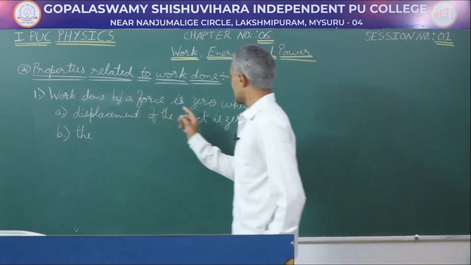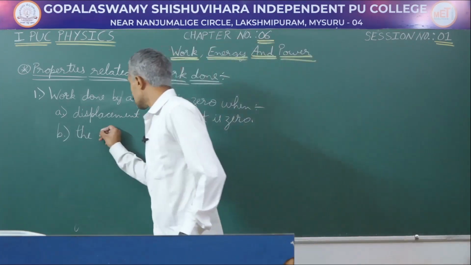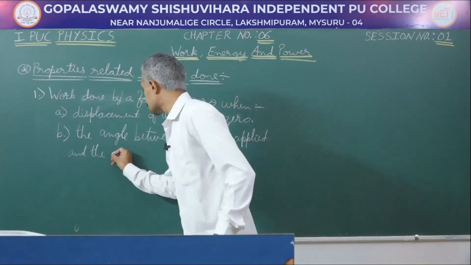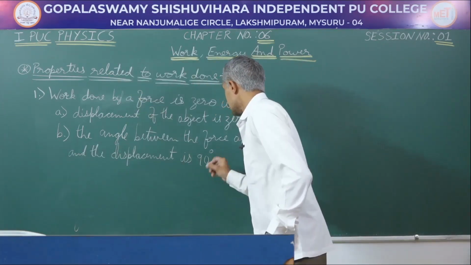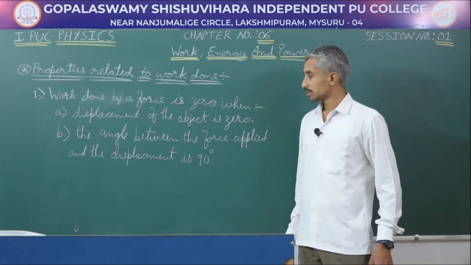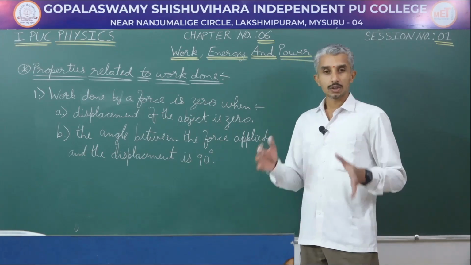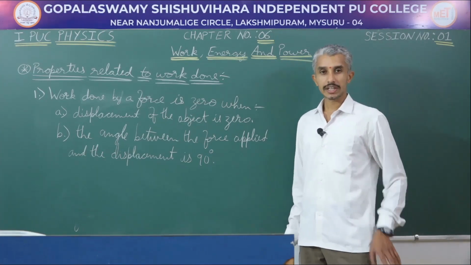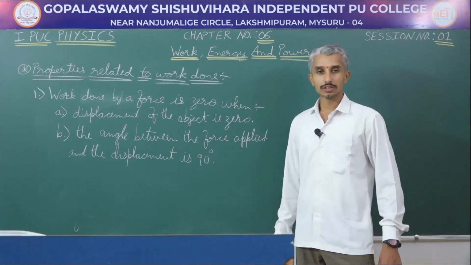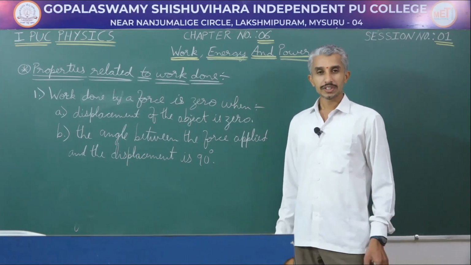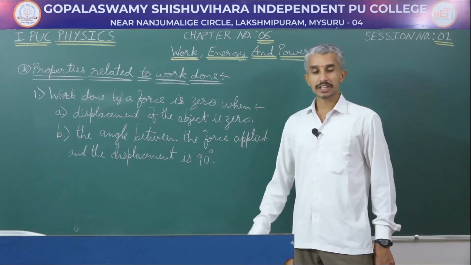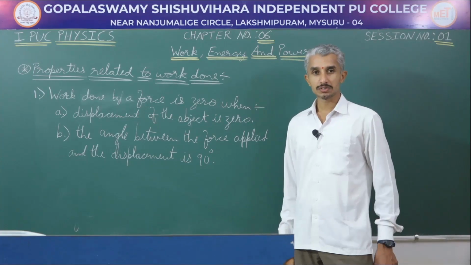The second thing, the work done by a force can be 0 when the angle between the force applied and the displacement is 90 degree. To know what is this case, we have learnt earlier in chapter 4. You place any object on the table, there is always gravitational force acting on it. Though there is gravitational force acting on it always, still when an object is placed on a table or on a horizontal surface, the work done by gravitational force on it is going to be 0.